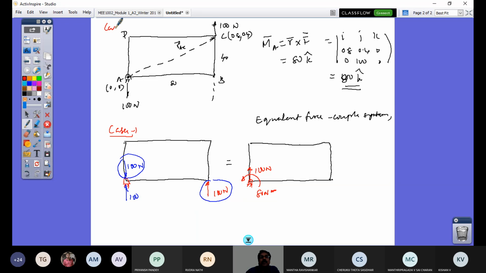Whereas in the case 2 problem that we are looking at currently, you have these two forces. The resultant will be the sum of the forces, so this and this cancel. So here the resultant force is 0, whereas you have a couple moment about point A, that's 80 Newton meter k. So here there is no pressure in the hinge. There is no reaction at the hinge. Like here you have this force, and in the free body diagram I would have a reaction. So this is not under pressure.